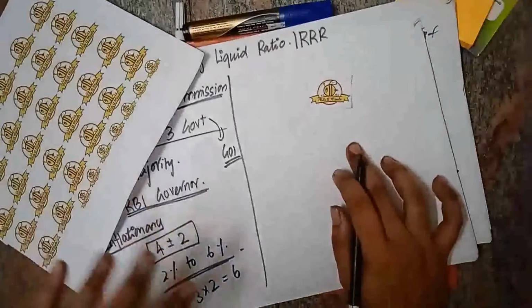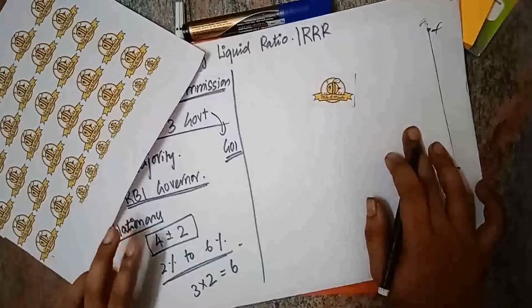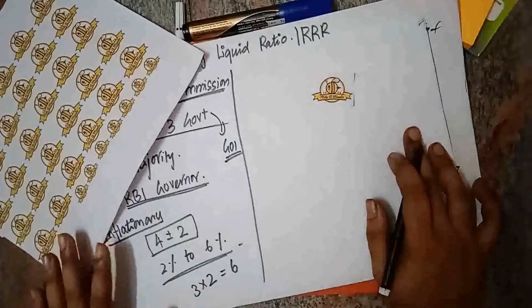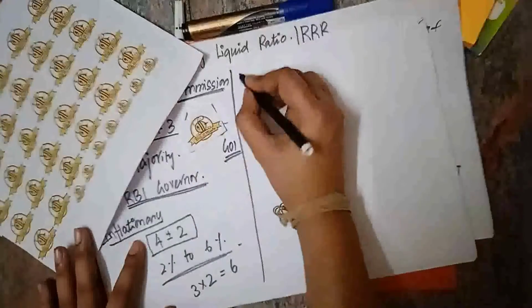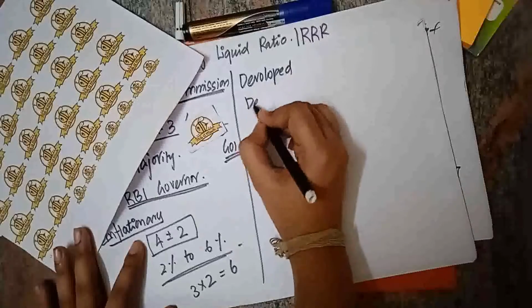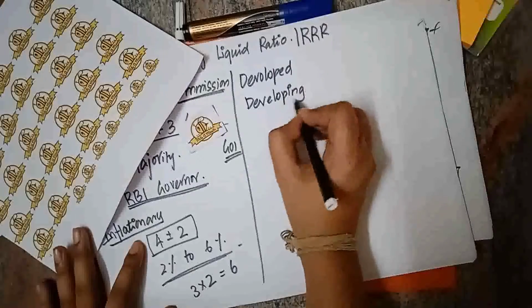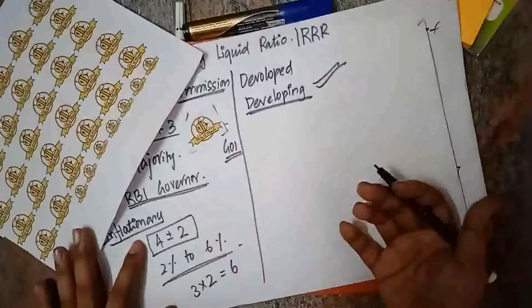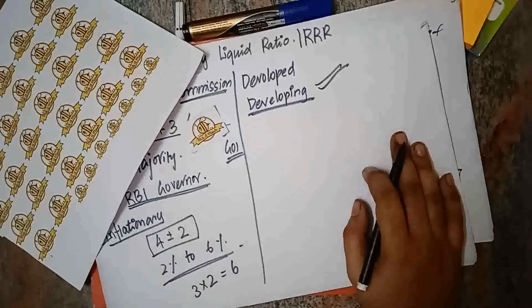So these are the things relating to inflation. A minimum amount of inflation is always necessary. You can't say that inflation is bad. In developed countries, most of the time inflation will be in control, whereas in developing countries inflation will be higher. India is a developing country, right? Because India is a developing country, its inflation will be higher compared to developed countries like the US.